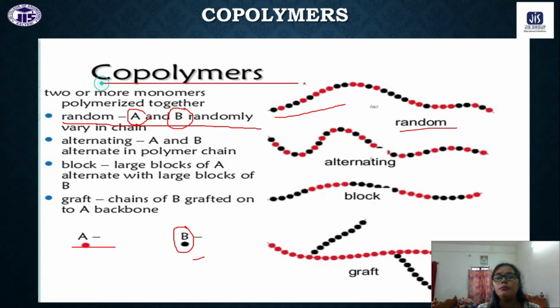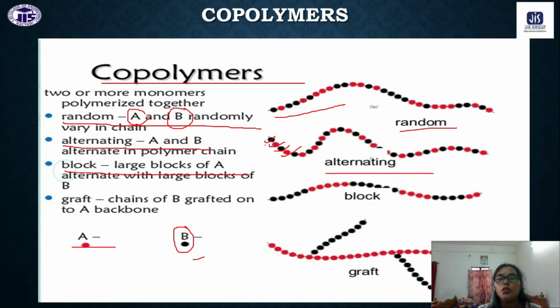So that is why it's called random copolymer. Next, alternating copolymer. You can see here one black, again one red, one black, again one red. So the arrangement is A B. The monomers are in alternate positions throughout the whole moiety. So this is called alternating copolymer.